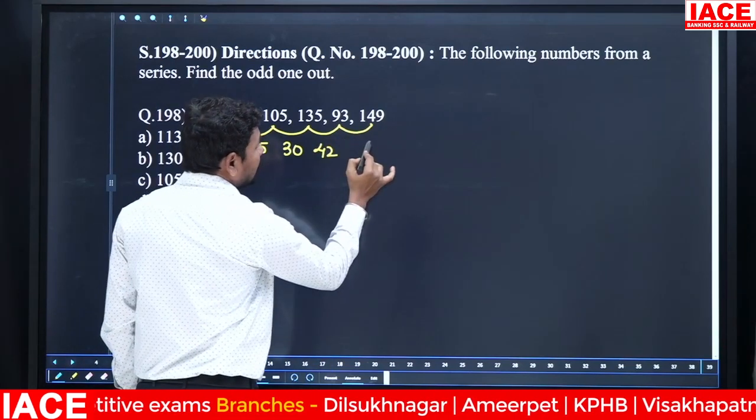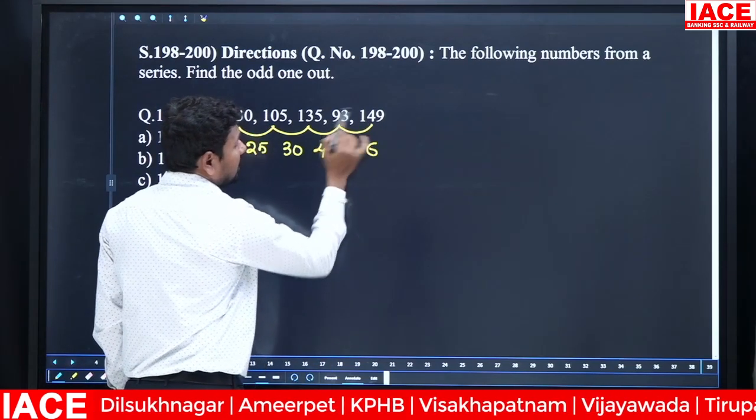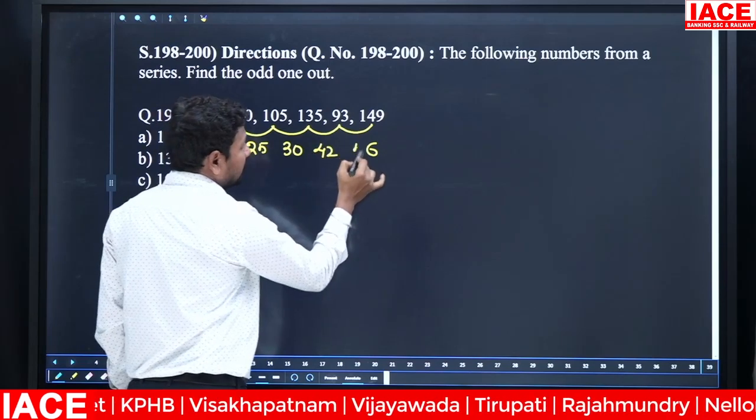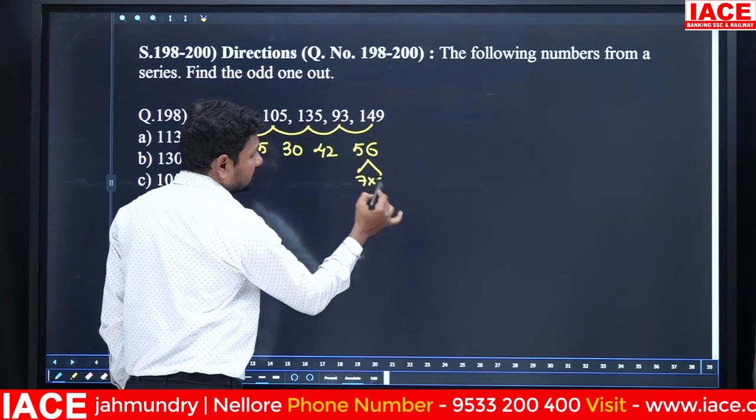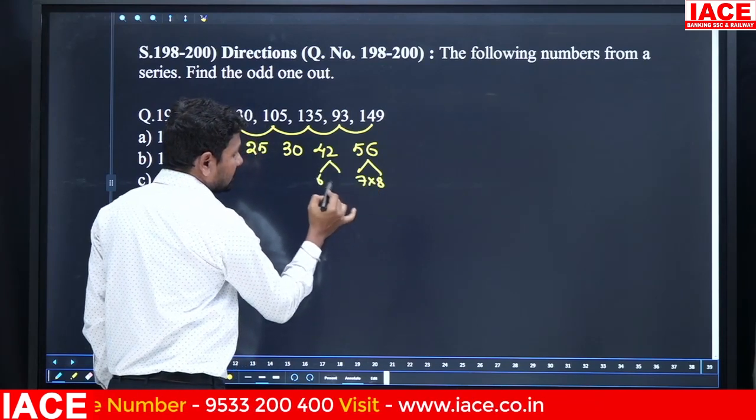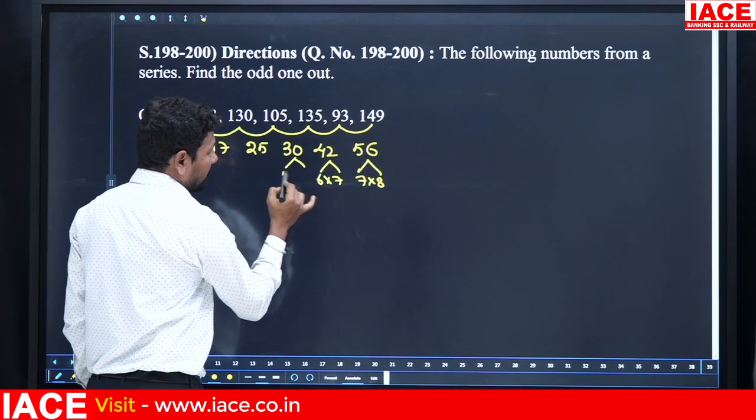93 became 149, which is a difference of 56. Then look at the logic. 56 you can write as 7 into 8, and 42 you can write as 6 into 7, and 30 you can write as 5 into 6.